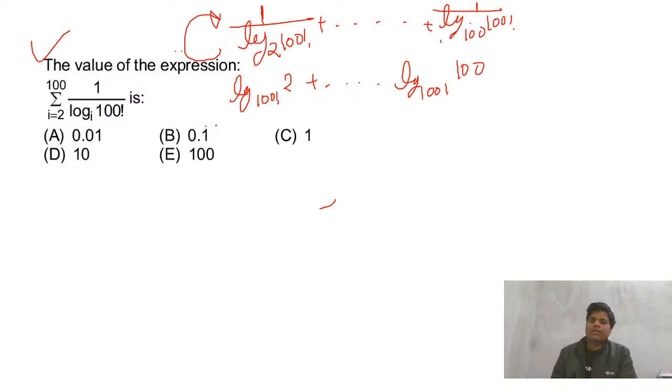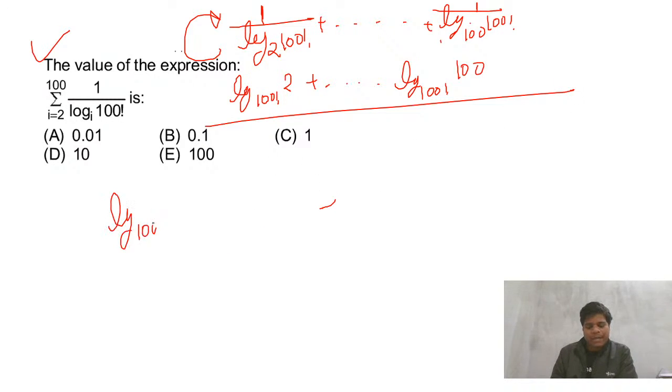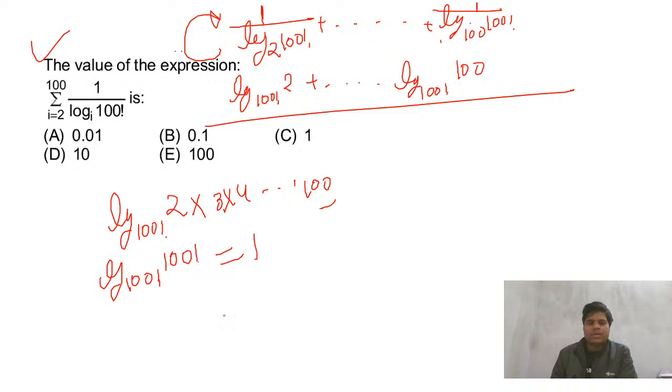Now base is same, so we can multiply. So log 100 factorial, with 2 and these numbers 3, 4 up to 100. So what is this? This is also 100 factorial, so it is 100 factorial upon 100 factorial. The base and this are the same, so this gives you 1. So 1 is the right answer. Fine, let's do the next one.